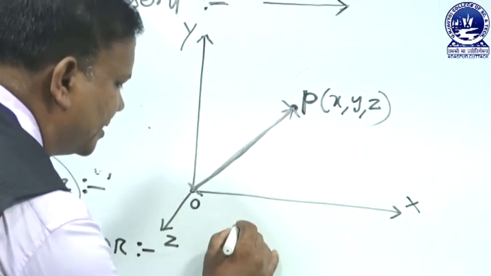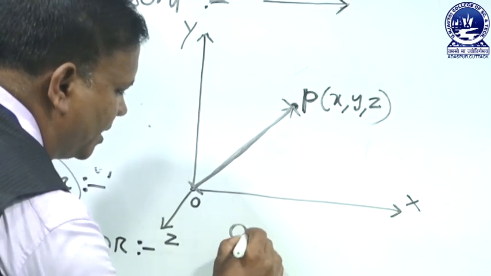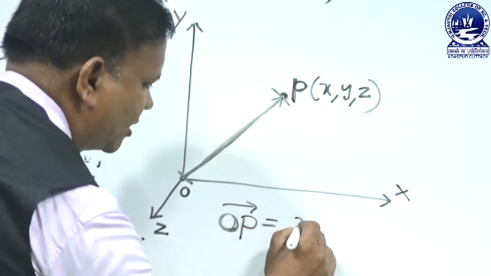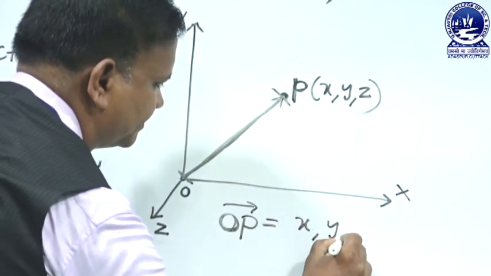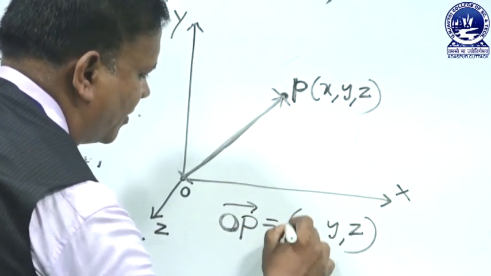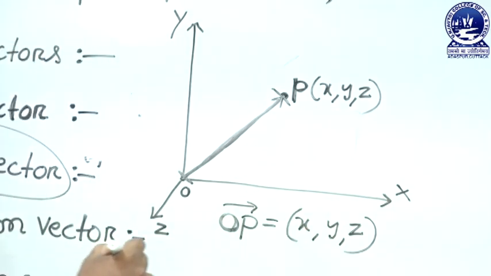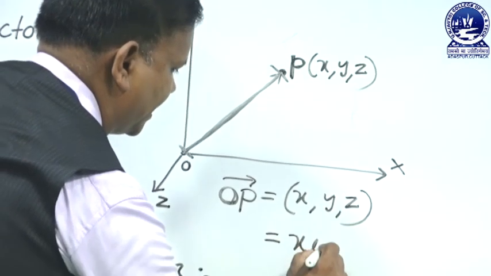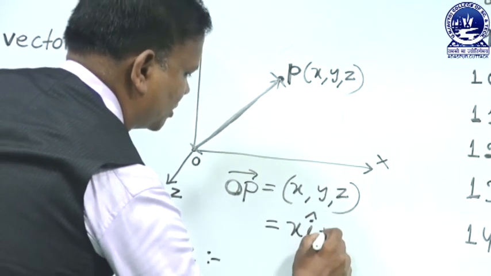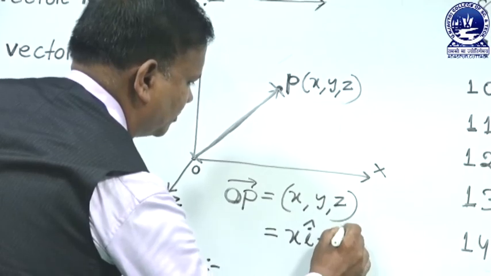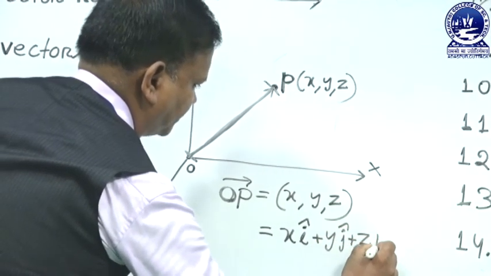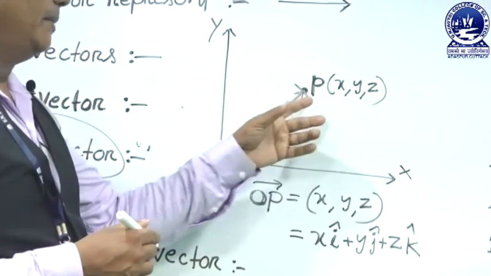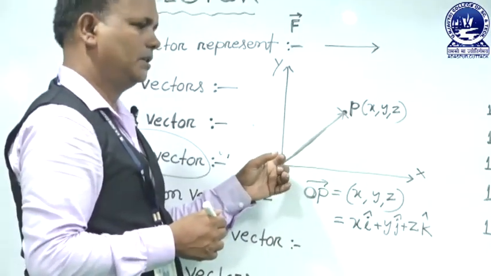So, how do we represent it? The position vector OP can be represented by the scalar components x, y, z. It is also represented in vector components as x i cap plus y j cap plus z k cap. That means any point can be located from the origin.